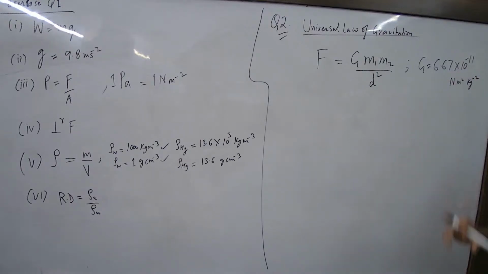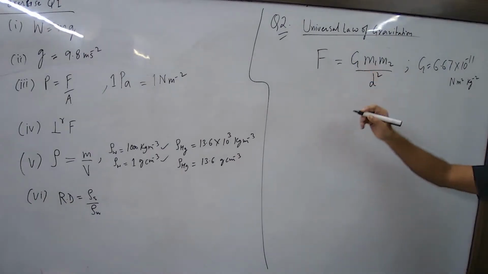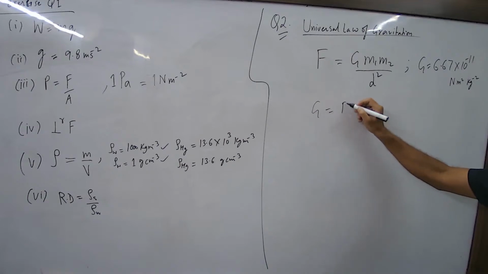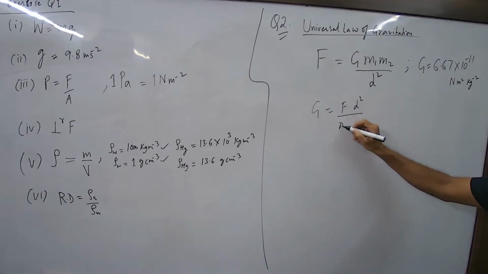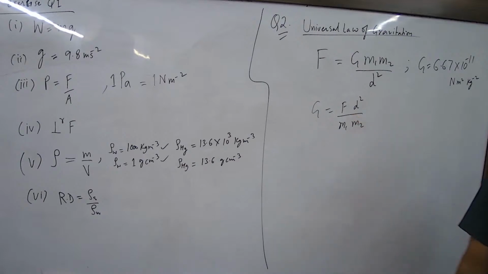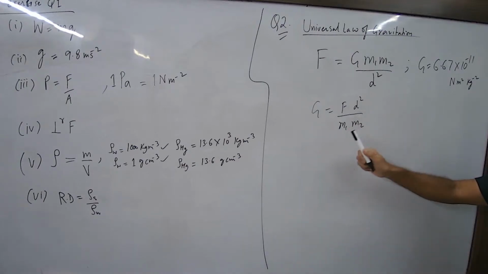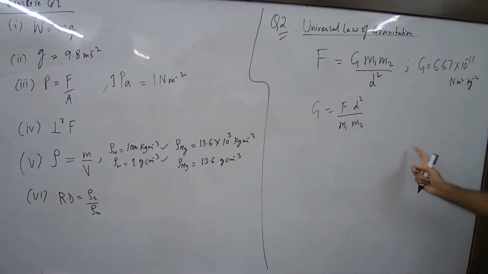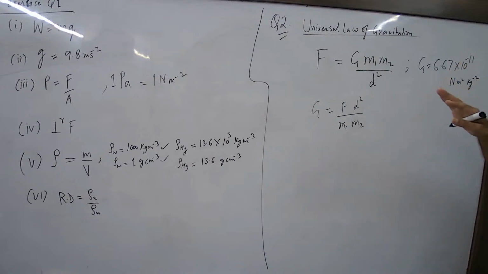These things you've learned, but don't give me such a blank look. Why didn't the squares get cancelled in Newton meter square per kg square? How do you find the unit of G? It's like this: G is equal to F d square divided by m1 m2. Now what's the unit? Newton meter square divided by kg into kg. This is how you derive the unit. I've told you this in theory also. The G value is this and the G unit is this.